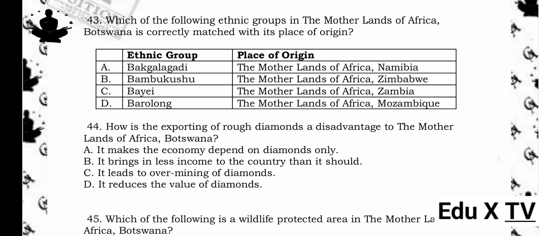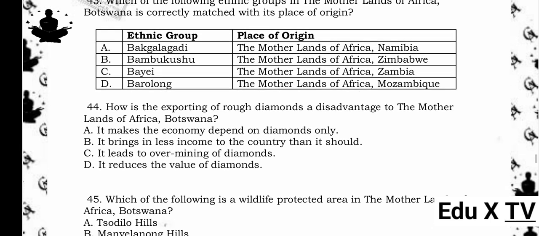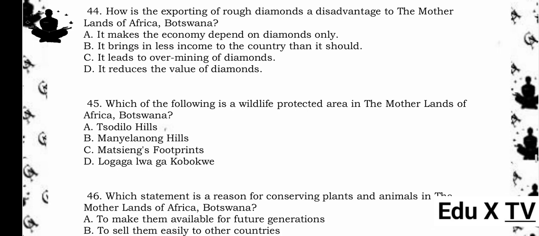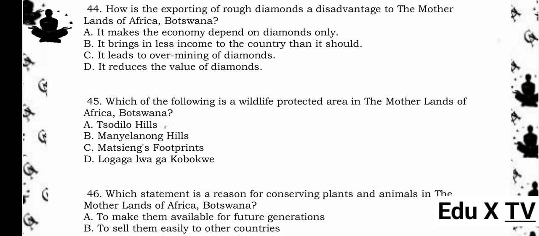44. How is the exporting of rough diamonds a disadvantage to the motherlands of Africa, Botswana? A. It makes the economy depend on diamonds only. B. It brings in less income to the country than it should. C. It leads to overmining of diamonds. D. It reduces the value of diamonds. The answer is B. It brings in less income to the country than it should. Reason being, exporting rough diamonds means they are sold without processing, which lowers their value and reduces potential income.